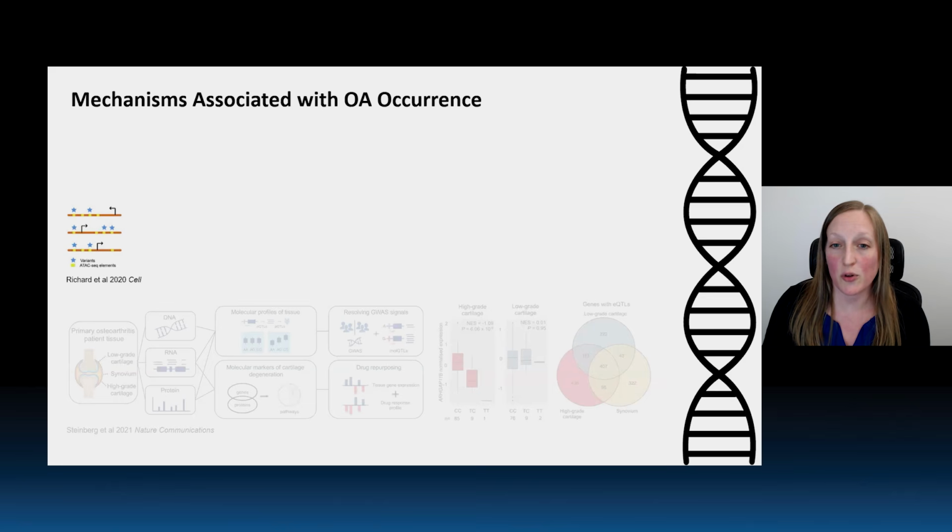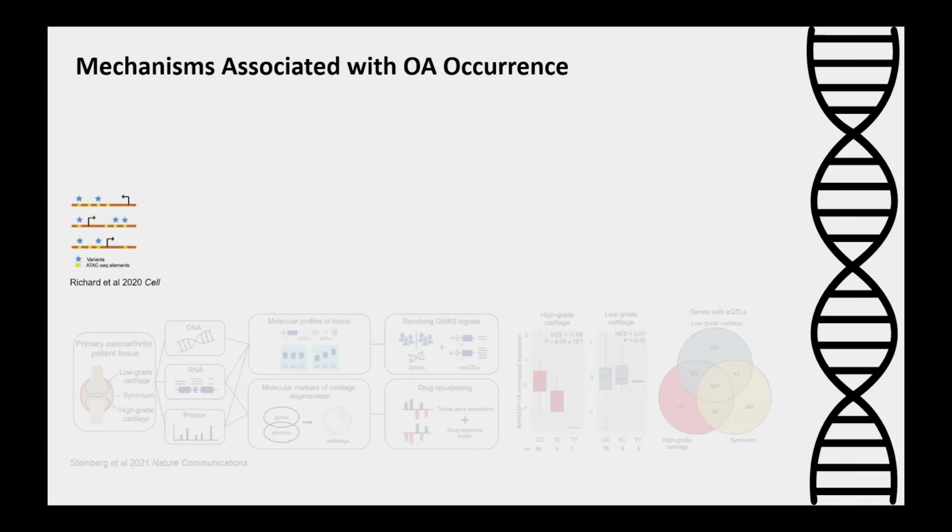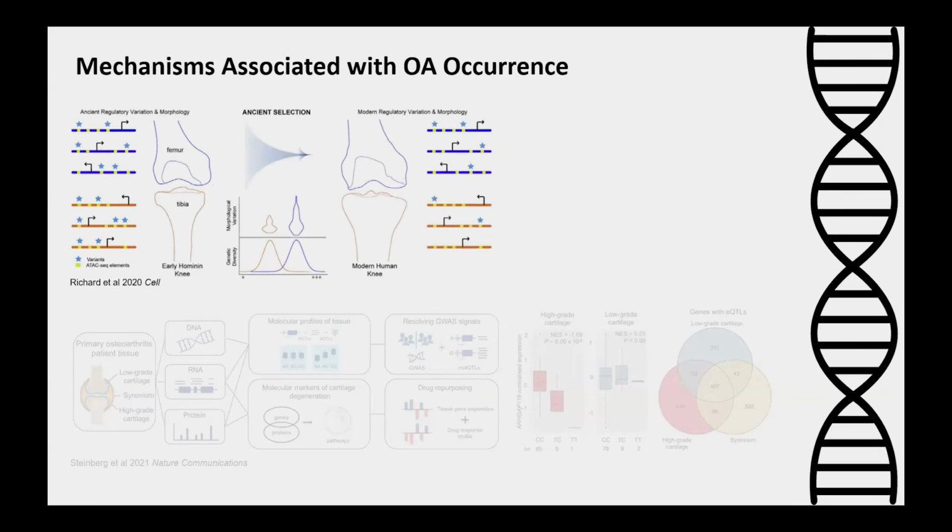An alternative approach is, instead of first identifying genetic factors and then looking at regulatory factors, to reverse that: first identify regulatory variation and then evaluate genetic variation that is associated with certain regulatory regions. One group of researchers that did this found some evidence for ancient positive and purifying selection that has shaped the human knee joint, both the regulatory patterns and the morphology.